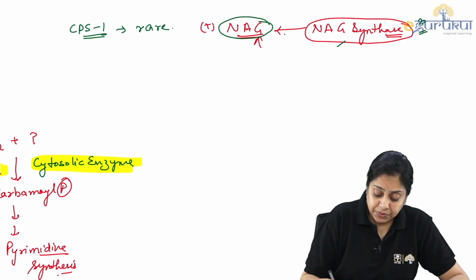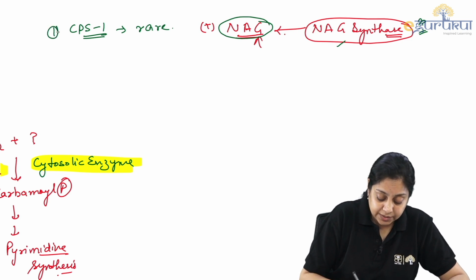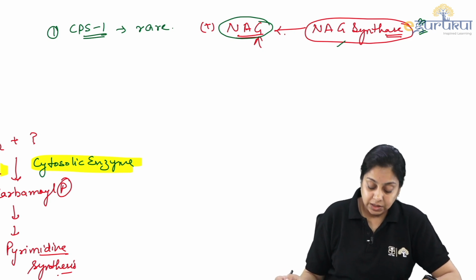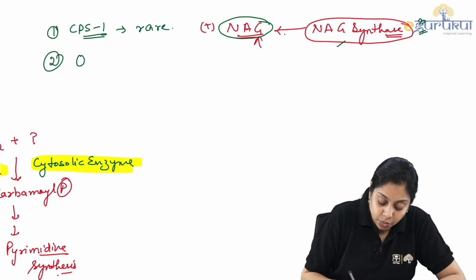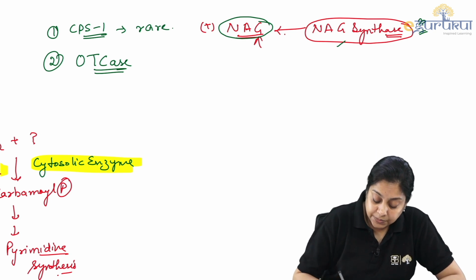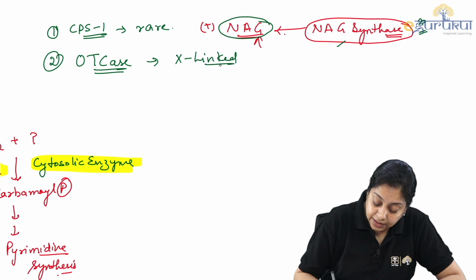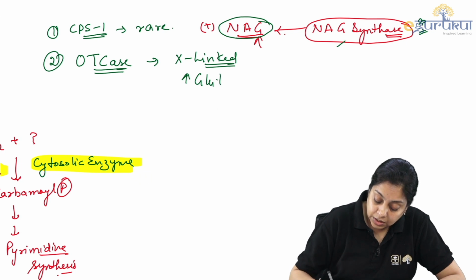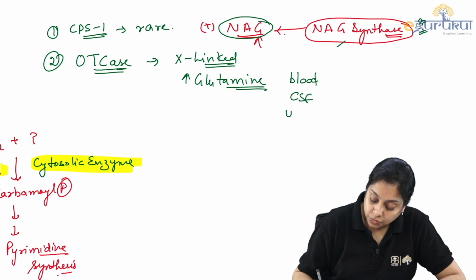Okay, so CPS1 deficiency is number one. I told you, the first enzyme, that is rare. This is a rate limiting enzyme, right? And another enzyme is OTCase. This is not a rate limiting enzyme, but it is a very important enzyme, and its inheritance is X-linked, and there will be an elevated level of glutamine in these patients, in the blood, in the CSF, and also in the urine.